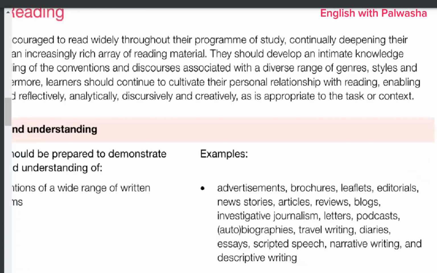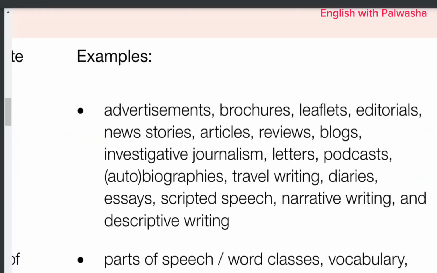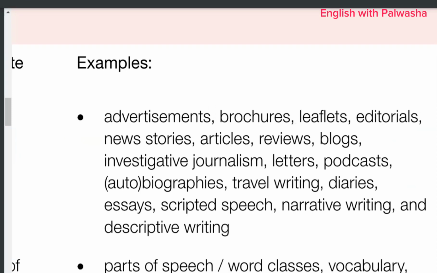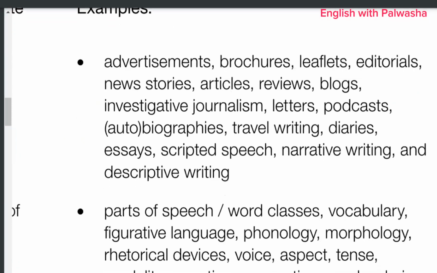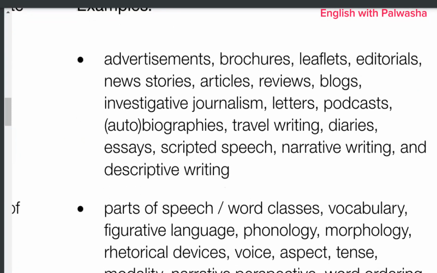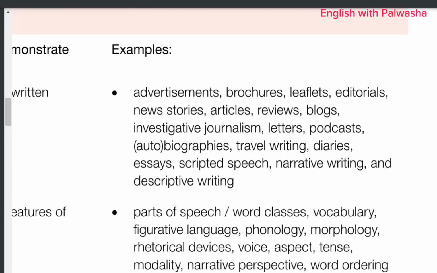I would request you to take a screenshot. And narrative writing, descriptive writing, scripted speech: you should be aware of the patterns and how to write them, and the nitty gritties you need to embed in them.